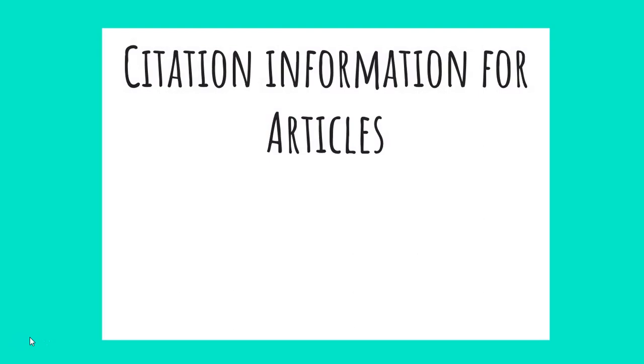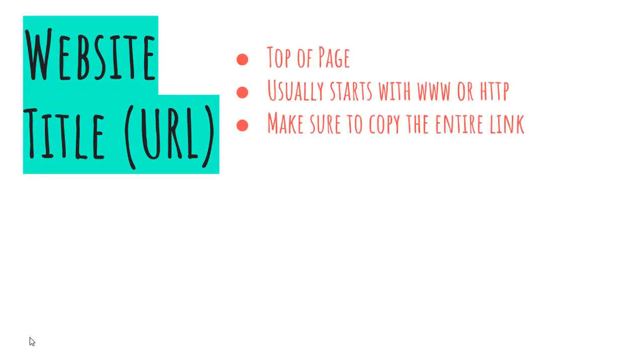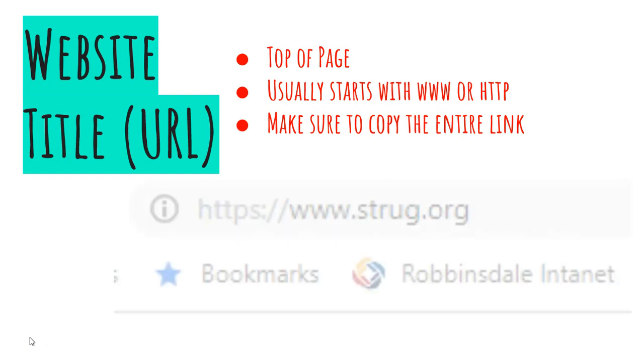Now let's move on to the rules for citing articles. If you're citing a website or an article that you used, you need to include the website title, article title, author, publication date, and when you accessed this article. Let's start with the website title, or better known as the URL. It should be on the top of the page, usually starts with www or HTTP. Make sure to copy down the entire link or hit copy and paste if you're doing your notes online.